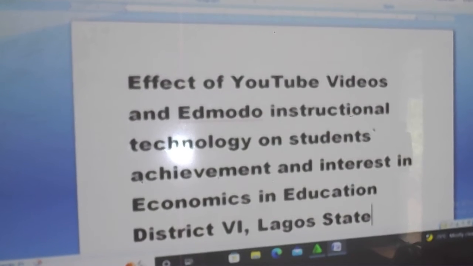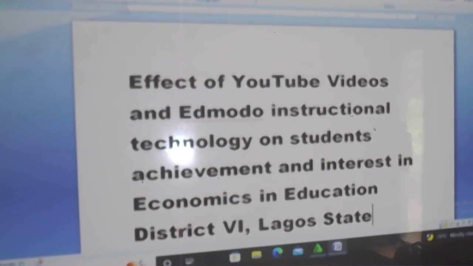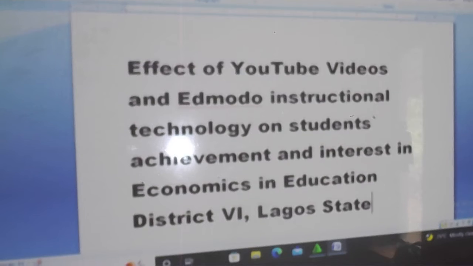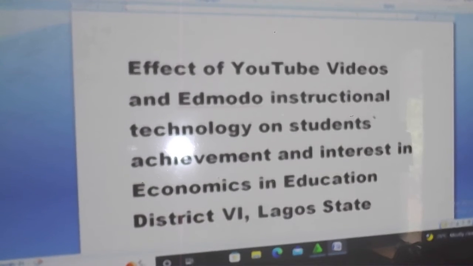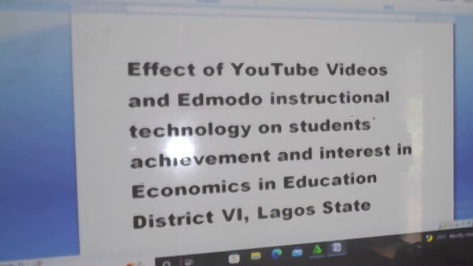Now we look at the topic: effects of YouTube videos and Edumodi instructional technology on student achievement and interest in economics in Education District 6, Lagos State. What is the first thing to do and to identify in this topic? We know that the independent variable in this topic is YouTube videos and Edumodi instructional technology. These are the two independent variables we have in this topic. Then the dependent variables are achievement and interest.